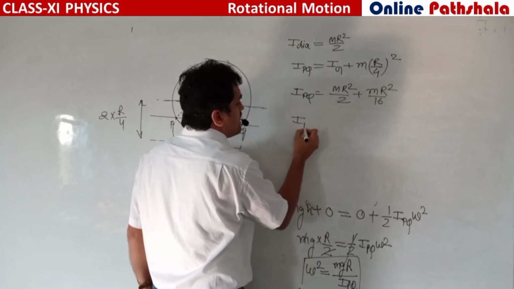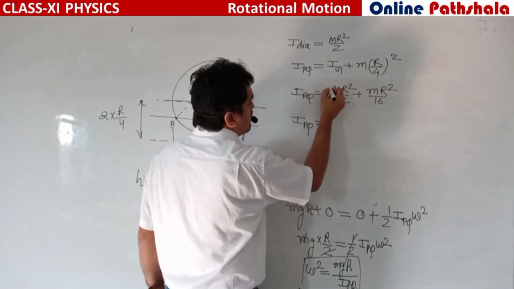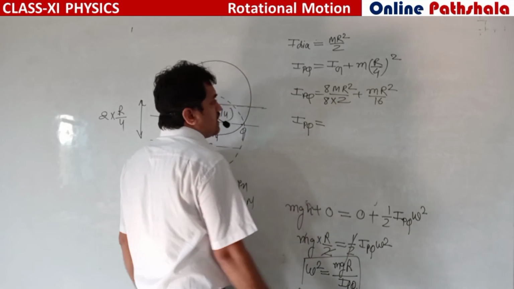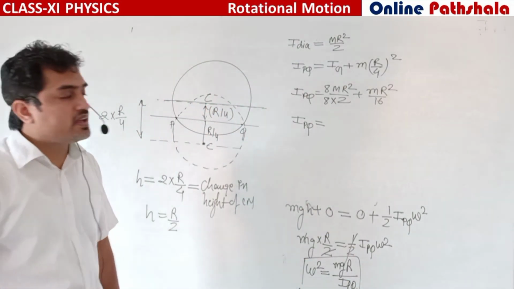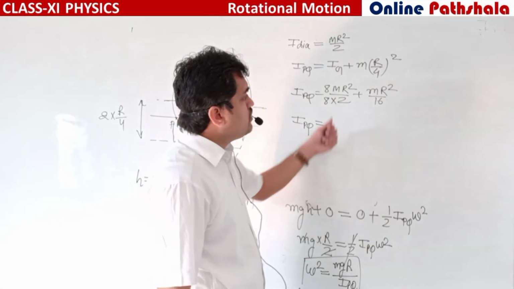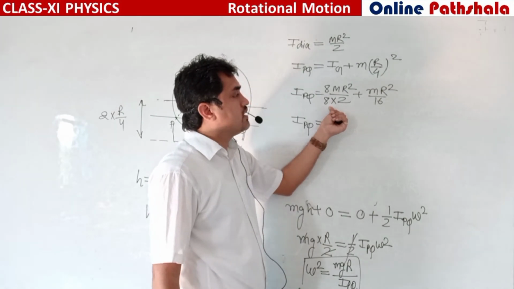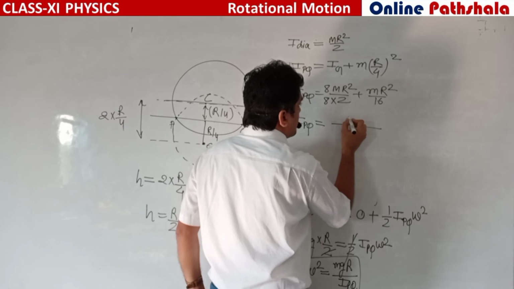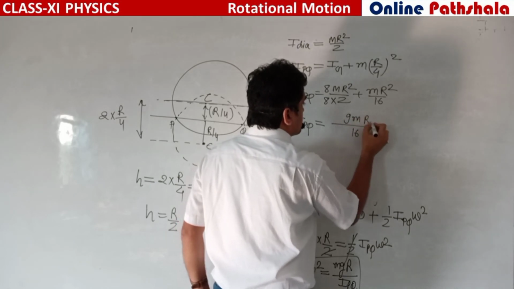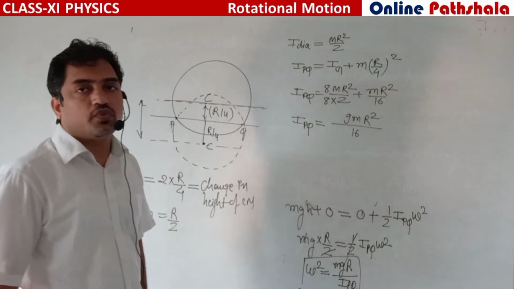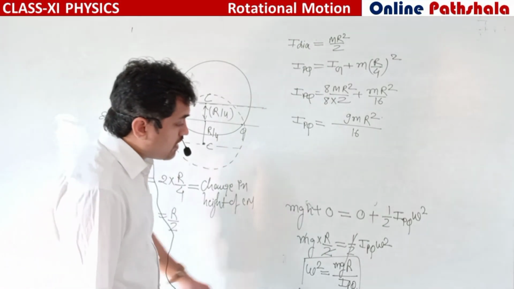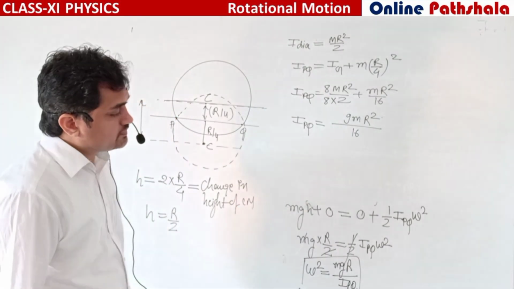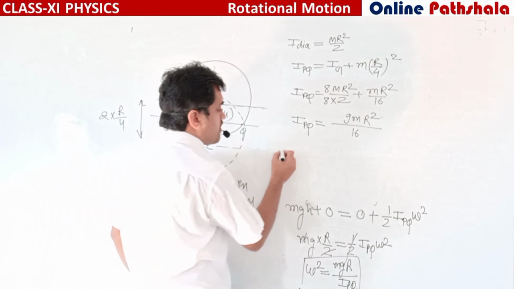Okay, so I about PQ will be, we have to multiply by 8 and divide by 8 in numerator and denominator. The LCM will be 16, it will be 9 mr square by 16 for I about PQ. Now we are putting the value of this I about PQ. What is omega square?